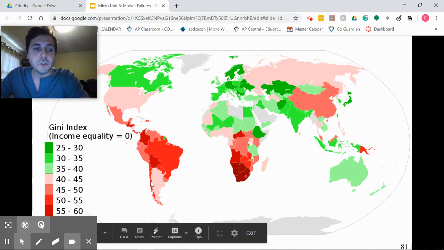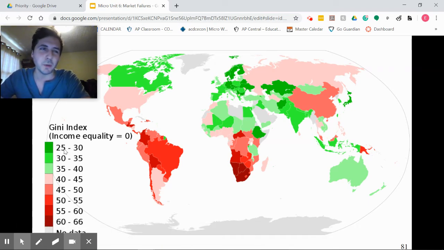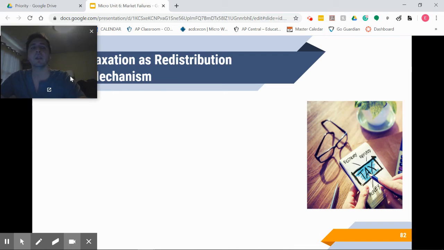All right, here you go. Here's your Gini Index. The United States is not very equal. Brazil's much worse than that. Sub-Saharan Africa, real bad. China, bad. India, good. Canada, pretty good, right? So this is the Gini Index. So it says 25 to 30. That would actually be 0.25 to 0.3. This is 0.3 to 0.35 if we're looking at the Gini coefficient.